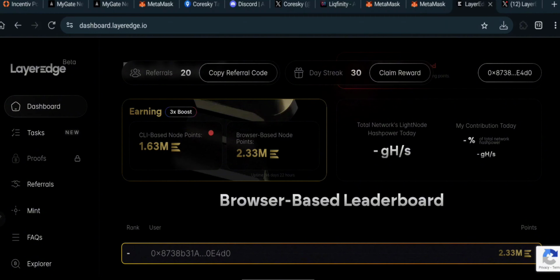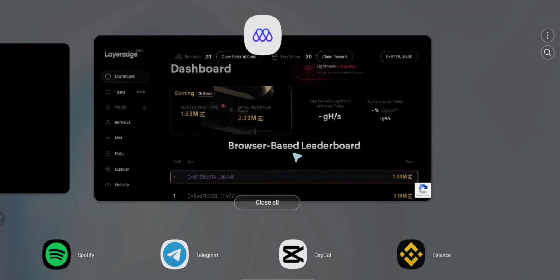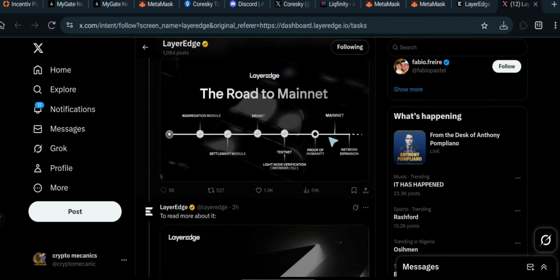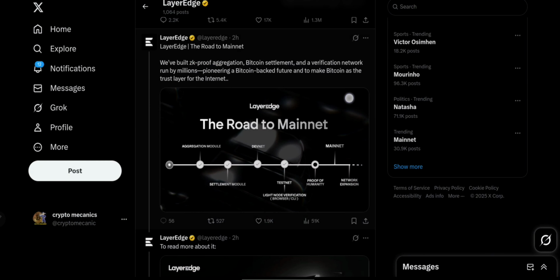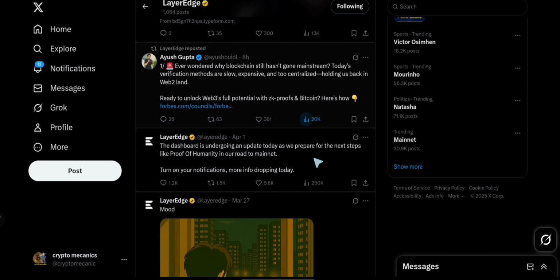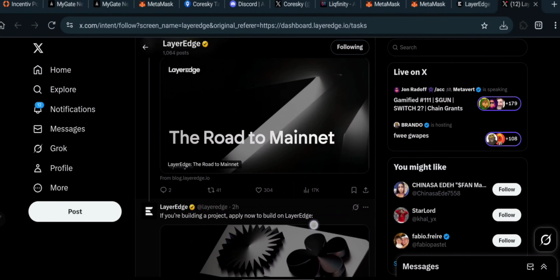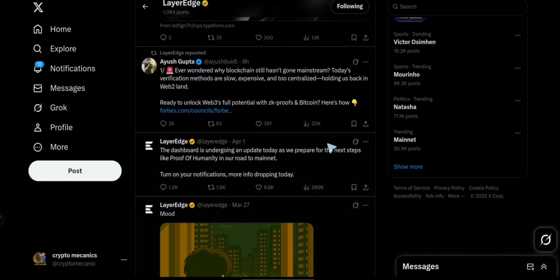And of course, there's this new update called proof of humanity. Coming over here to their Twitter account, let me show you something real quick. On the Layer Edge Twitter account, you can see that just yesterday they made the announcement saying that they are going to be rolling out the proof of humanity feature. But there's a funny thing that is happening there, and I will be showing you right now on this video.